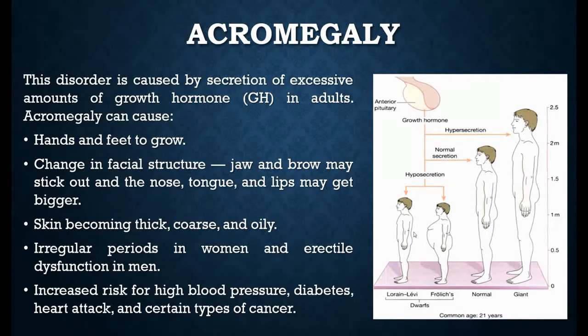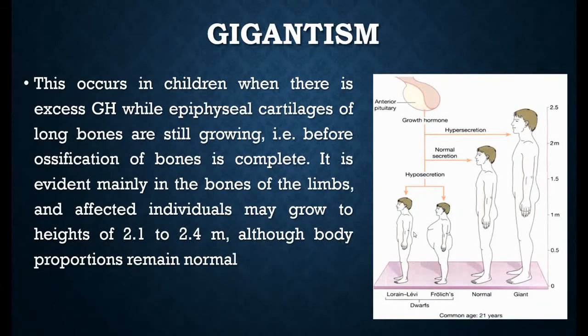types of cancers. The next condition is gigantism. This occurs in children when their growth hormone is overproduced, and they will grow very rapidly. Before ossification, their limbs may be longer than others, or their height may be more than a normal person, like 6 to 7 feet, whereas the body proportions will be the same as those of a normal individual.